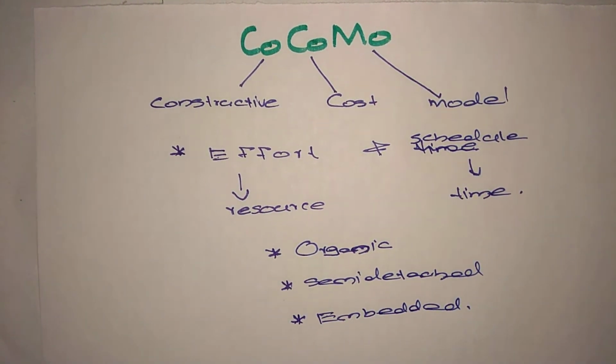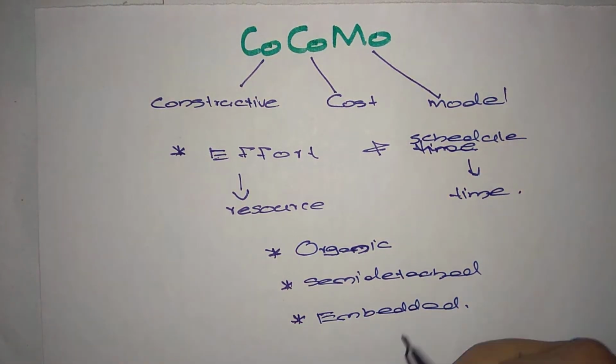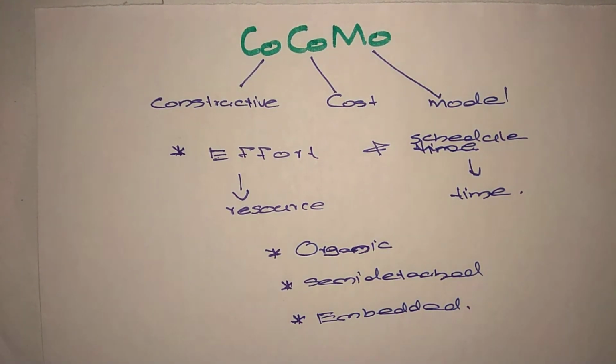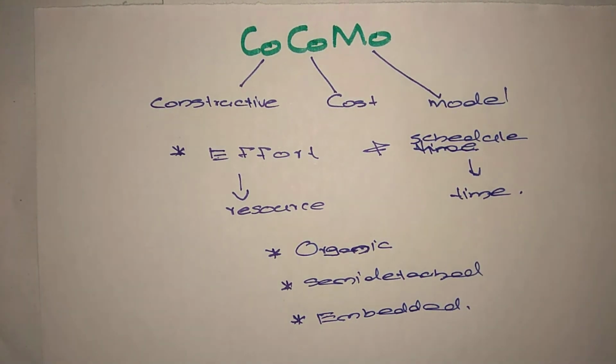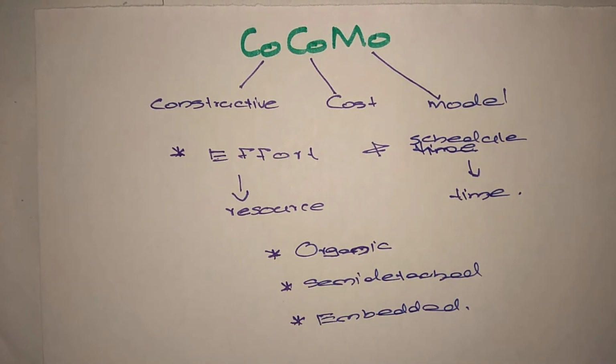I have already discussed these three modes during the cost estimation and software cost factors part of my videos. Those who have not seen that video, please go and refer to it for the details.